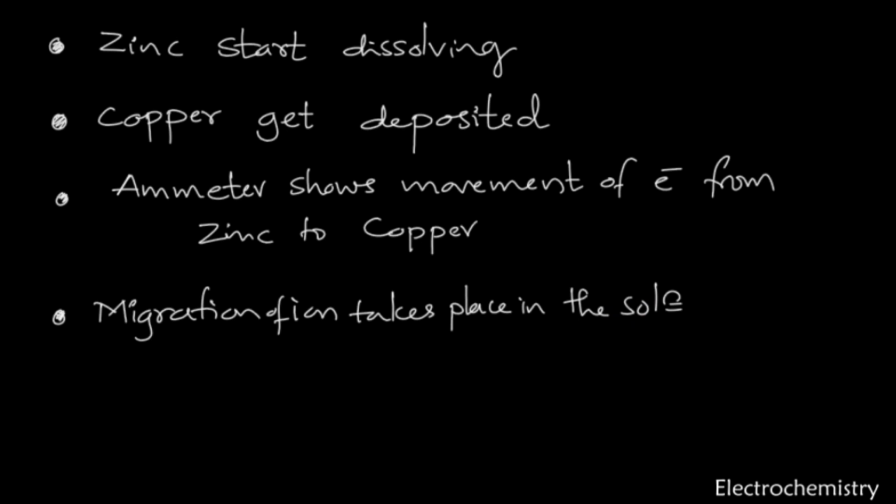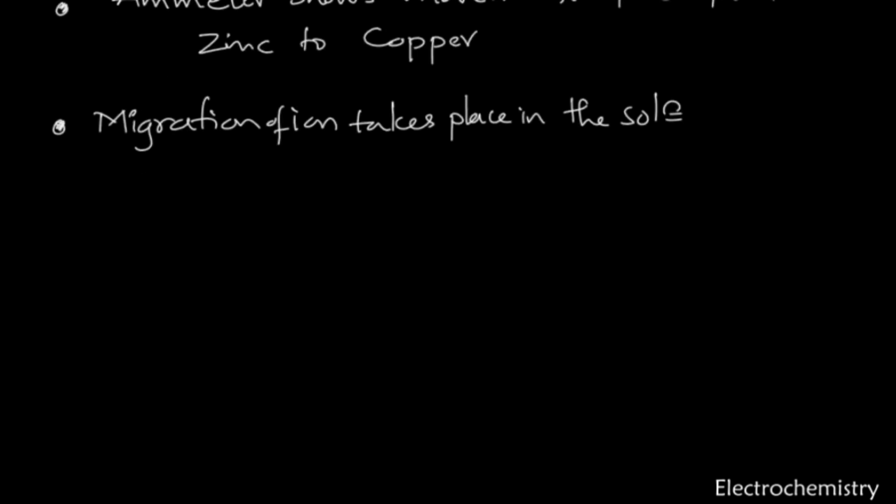Now, all these processes continue as long as the zinc rod in the zinc sulfate solution, and Cu2+ ions in the copper sulfate solution remain, and the connections are maintained. So it will go on transferring the electrons. The entire above observation can be explained by the following oxidation reduction reactions taking place at different electrodes.